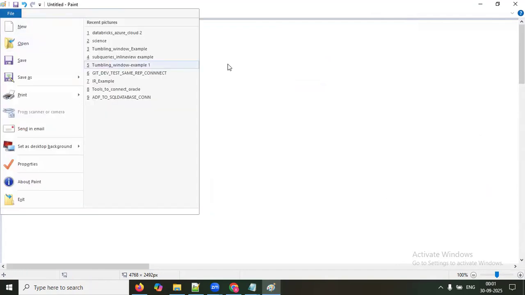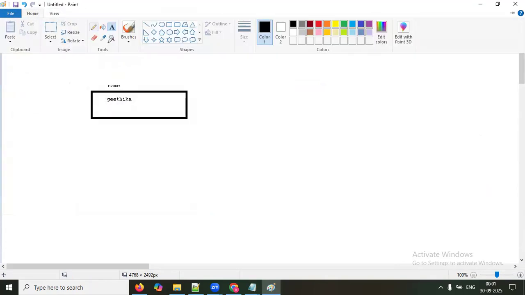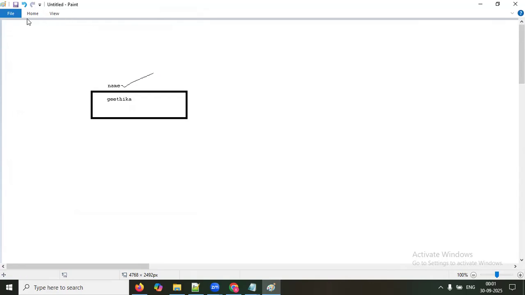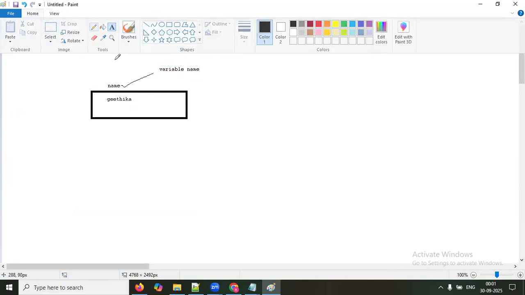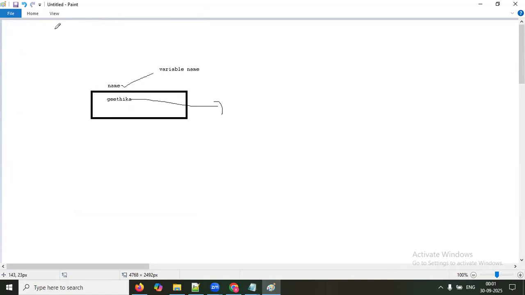This is what we call the variable name. And this Geetika we call the value inside the variable. So this is the name, and this is the actual value, Geetika. What you keep in it can change. It need not be Geetika every time.